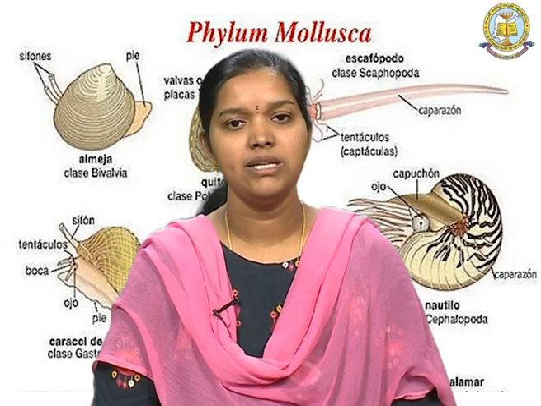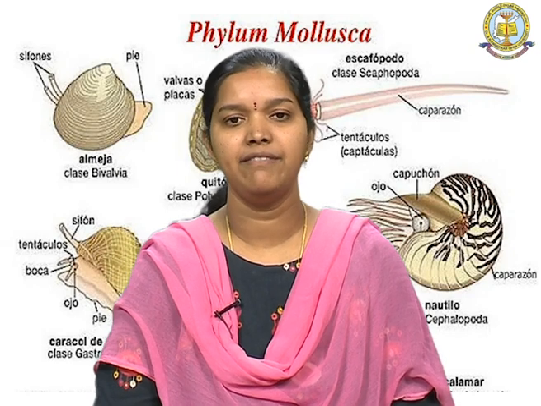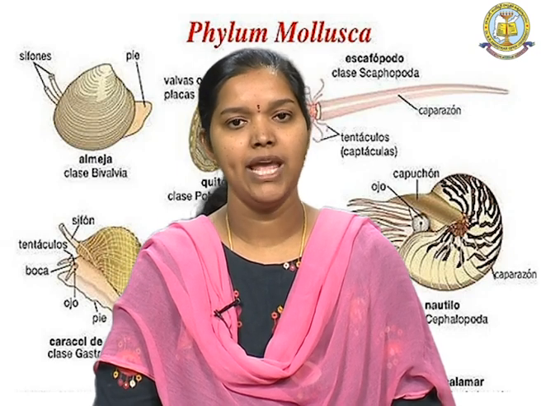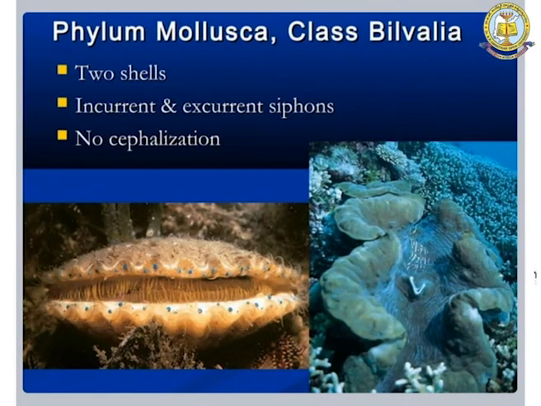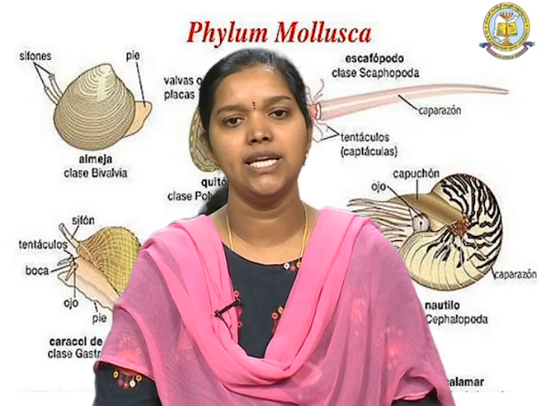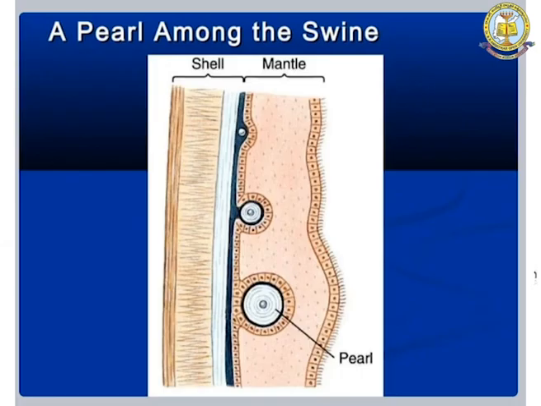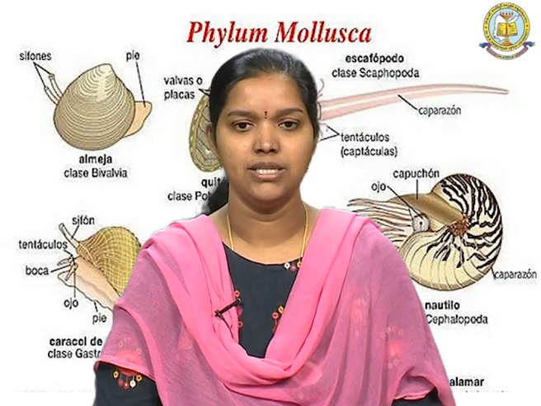Now another class is Bivalvia. Bivalvia has 2 shells. The name itself indicates it: bi means 2, valvia means shells. So, 2 shells are present here. They have incurrent and excurrent siphons, and no cephalization is seen in these organisms, and a pearl is formed among the spine. Here the pearls are generated from these Bivalvia shells.